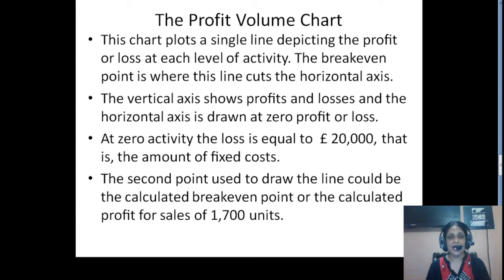That is why at this point you will have the number of units which you should sell to break even. At zero activity, the loss is equal to £20,000. That is the amount of fixed cost, because even at zero level of activity you have the fixed cost. The second point used to draw the line could be the calculated break-even point, or the calculated profit for sales of 1700 units.